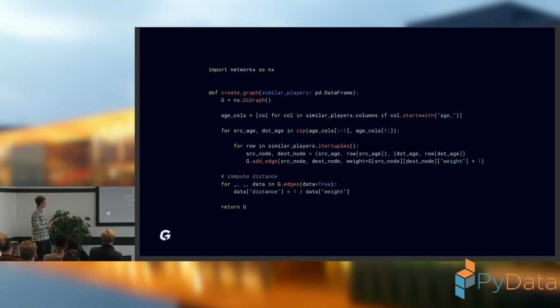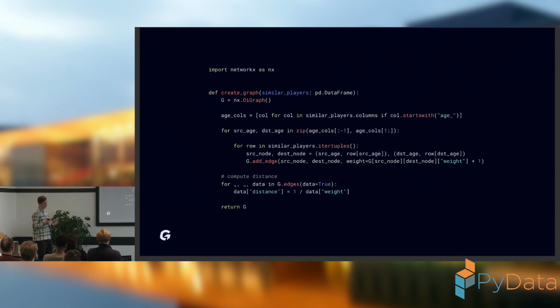From that, I create an edge. As I said, the edge is weighted by the number of players that actually took that step in their career path. And when I have the directed graph like this, I also need to transform this weight into distance by simply computing a reciprocal value.